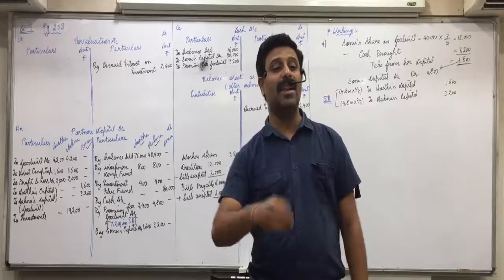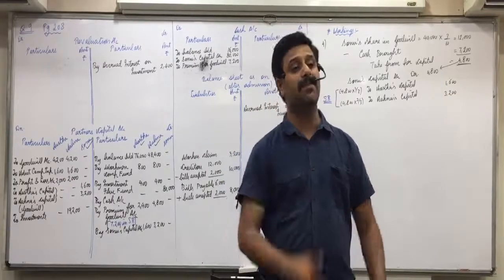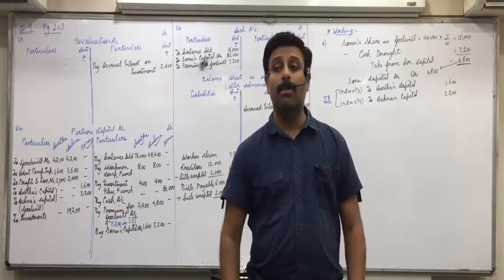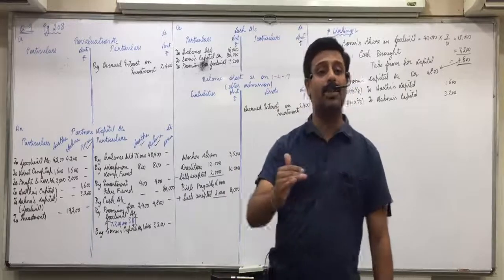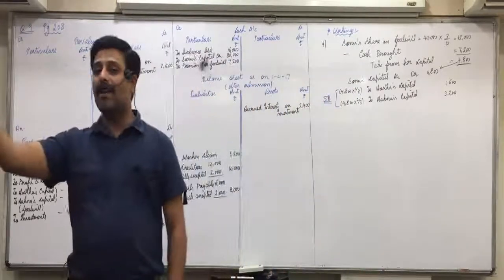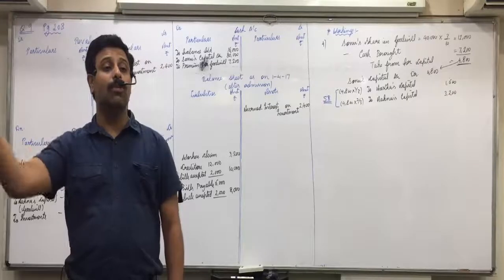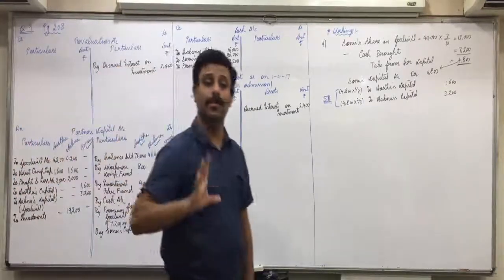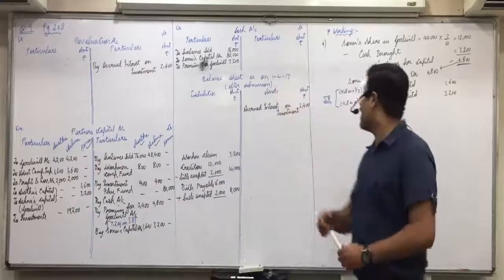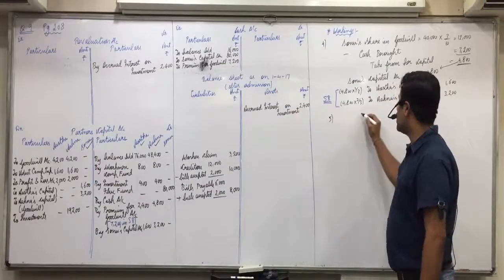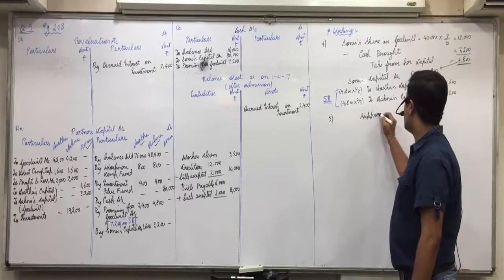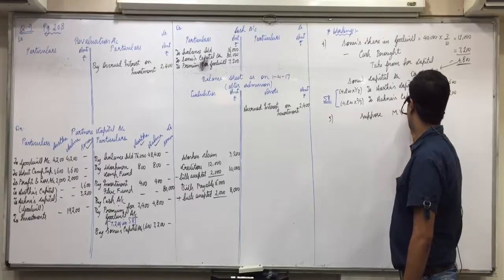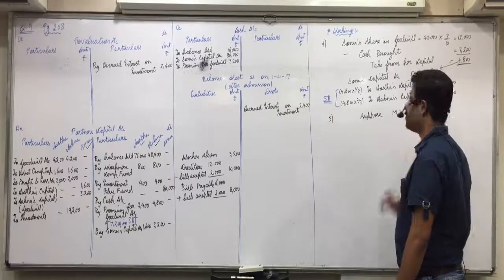The language itself is reversed. Normally they say value of land and building is 20% less, then we directly say it's a loss. But here it is given book value is 20% less than the market value, means market value is more than the book value. So is it a profit or a loss? It's a profit. Are you okay with this? Now how to find this profit? Suppose the market value of land and building is 100.